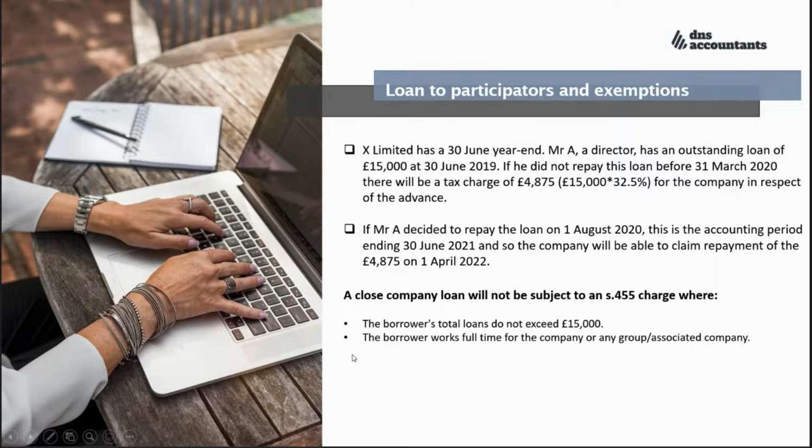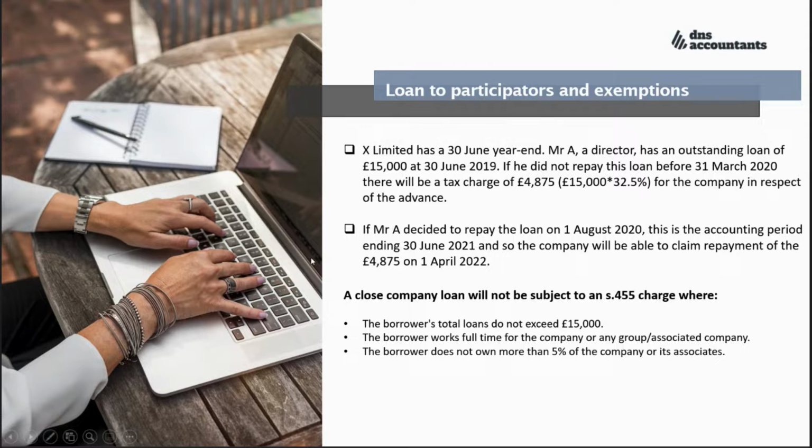The next scenario is where the borrower works full time for the company or any group associate of the company. Then Section 455 won't be triggered. Another scenario is where the borrower does not own more than 5% of the company or its associates.